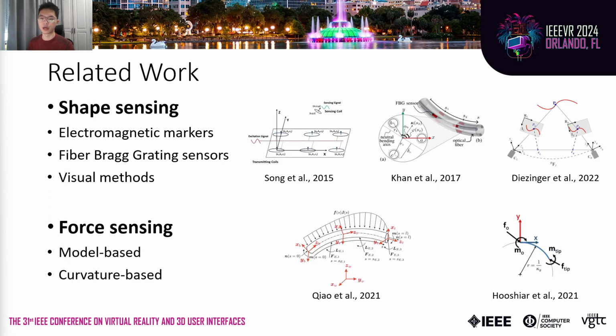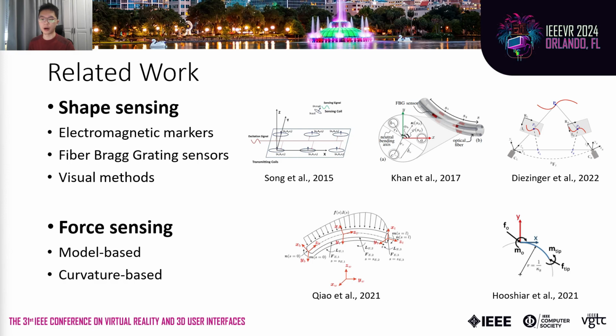The problem we focused on can be divided into shape sensing and force sensing. Embedded sensors are commonly used to directly track the object's shape deformation. However, these sensor-based methods are commonly associated with high costs and difficult installation. In recent years, vision-based tracking methods have also been adopted. These methods are easier to deploy, but need to deal with issues like noise or occlusion.